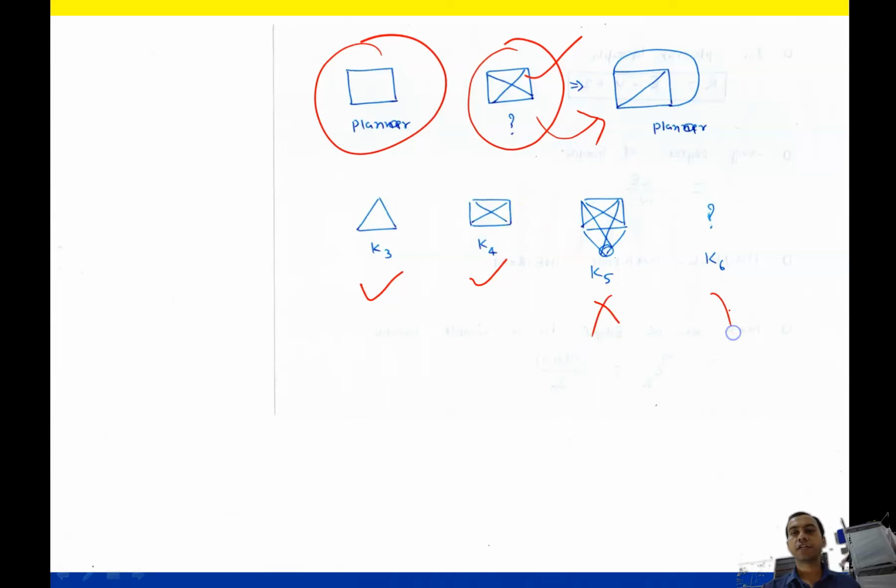What about K6? You think. Draw the K6 and think whether it is planar or not planar. Why is K5 not planar? Please discuss.